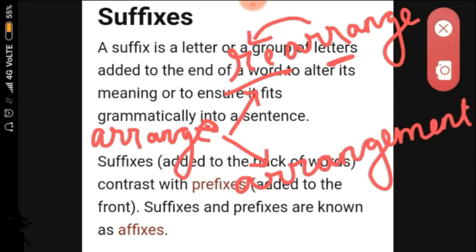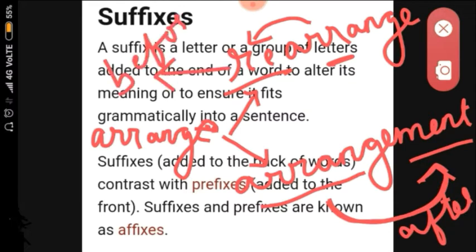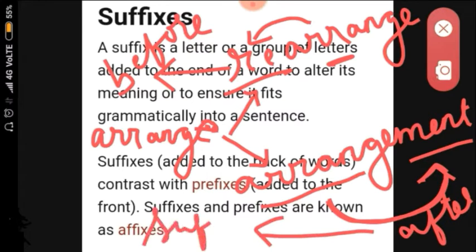In the second word, arrange is a root word and I have added ment after arrange. So this is added afterwards. If we add before, this is a prefix. If we add after, then these are suffixes.